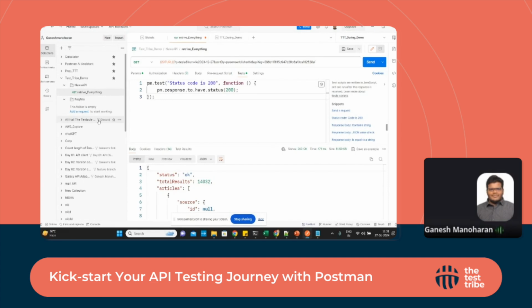As soon as I click it, the method comes here. To understand the method: pm is nothing but Postman, pm.test. In this test we need to give a customized name, in our case API response code validation.